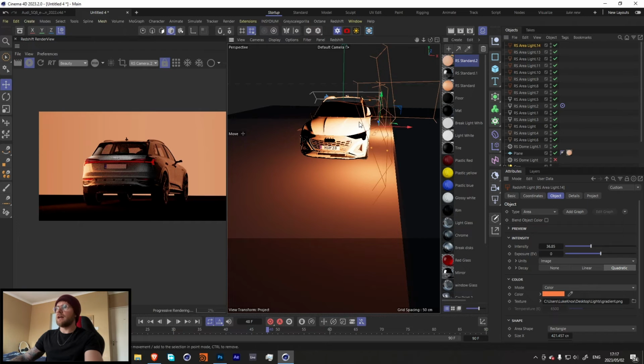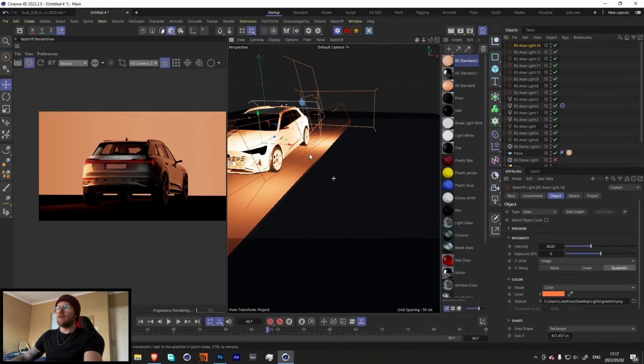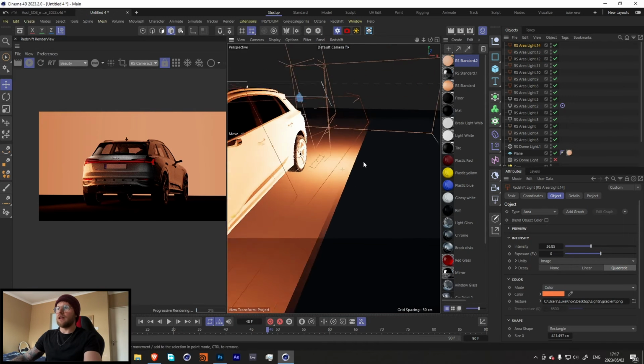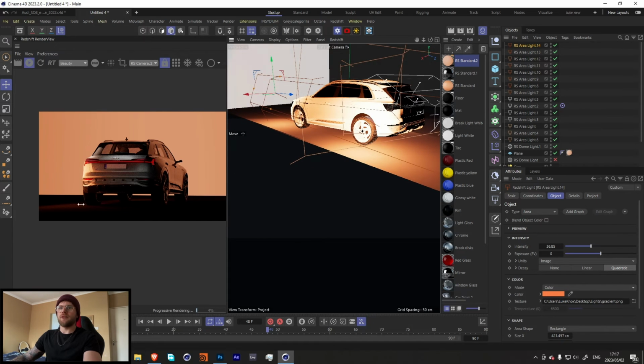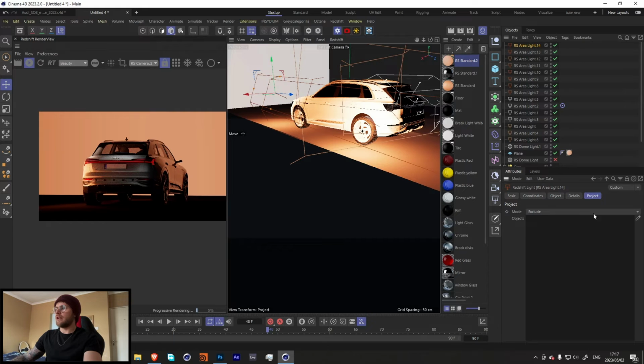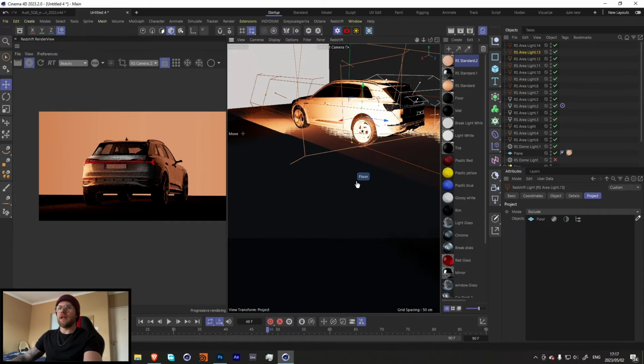Cool, so our lights over here are not looking nice at all because they're lighting our car. So let's go into our project and make sure that the include is only set to the floor. Let's go to this one as well and change that to floor only.